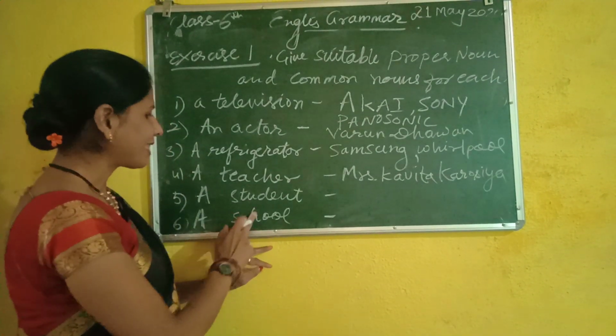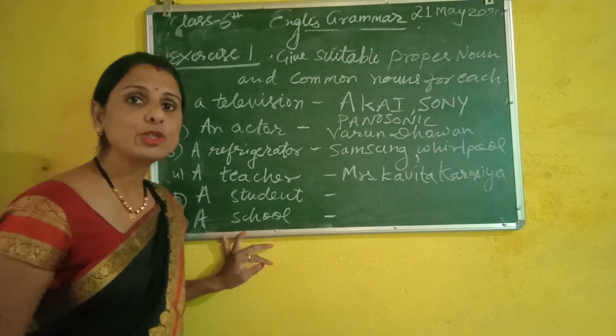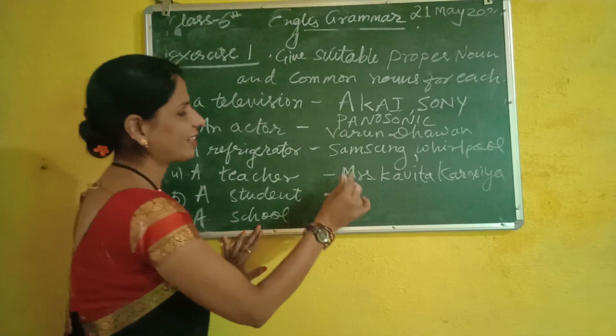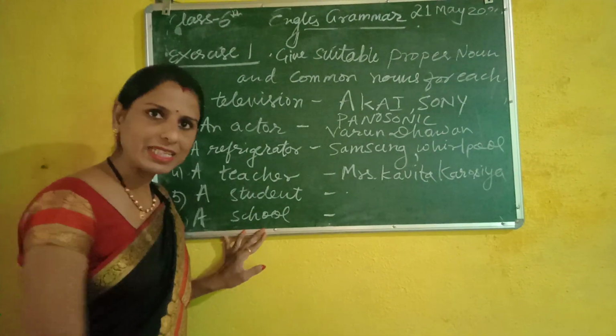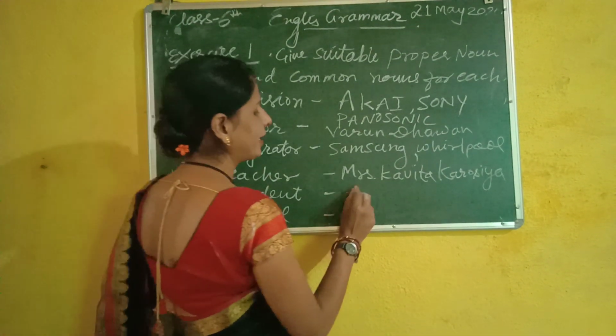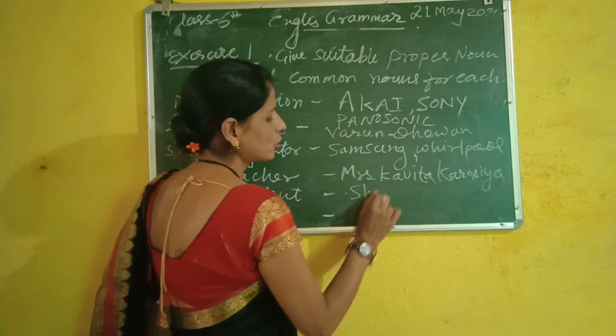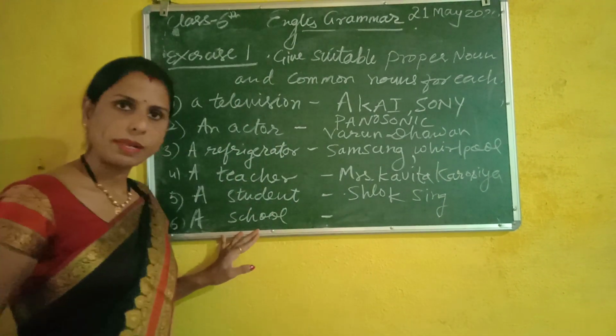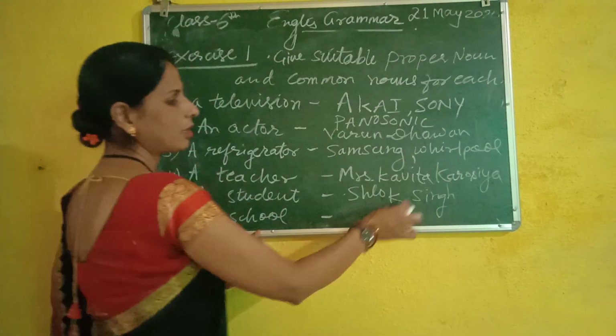Okay, beta. Now student. A student is a common noun, and you can write here your best friend's name, like Shlok Singh. It has now become a proper noun.